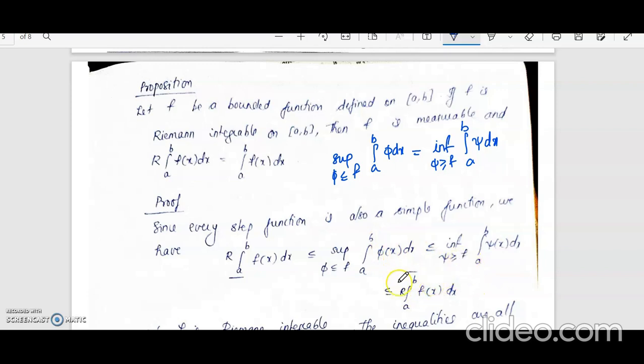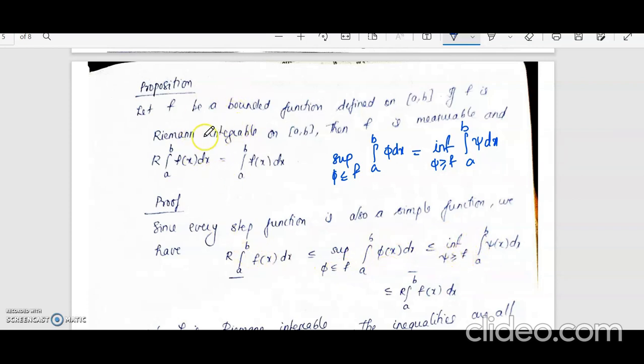And in the same way for the upper Riemann integral, this will contain all the step functions. Okay, so the upper Riemann integral will be greater than or equal to the infimum over xi greater than or equal to f of integral a to b xi of x dx. And this supremum will always be less than or equal to the infimum, because here you have phi less than or equal to f and xi greater than or equal to f. So therefore the supremum will be less than or equal to the infimum value.